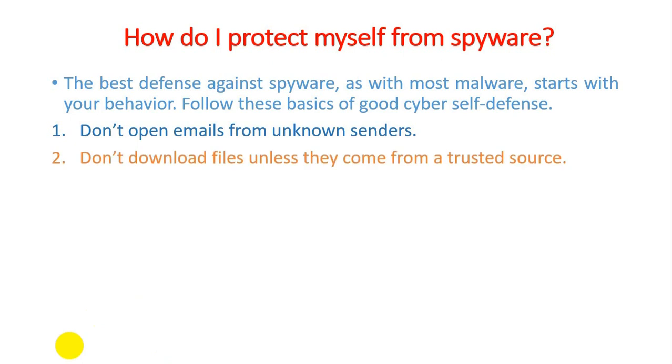Second case, don't download files unless they come from trusted sources. Nowadays we are using so many software programs through which we can perform many activities, but they are often provided as freeware. So if the source is unwanted, or we can say not a trusted party, then it is one of the cases that spyware will be installed within this particular software.